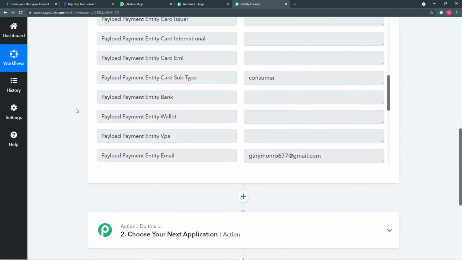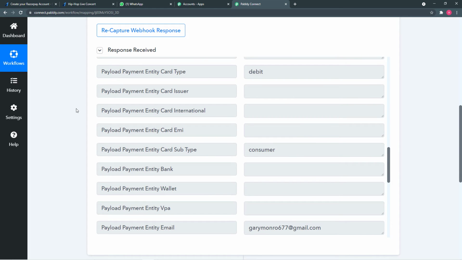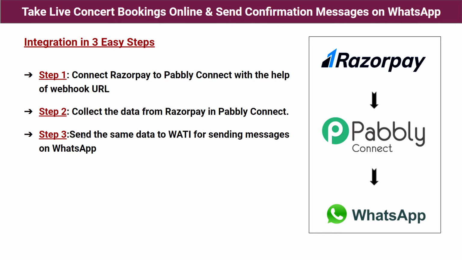Now what you have to do is, it is time for our next step. So let me show you our next step. The next and the last step is to send the same data to Vaati for sending messages on WhatsApp. According to the data we have received, we are going to deliver a message to the one who made the payment on the Razorpay payment page.